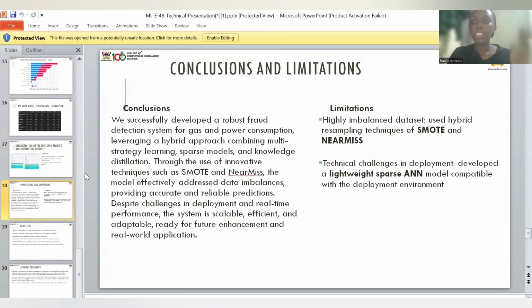So we experienced some challenges, and we had to do deep research on how to handle this data set, and that's where we came up with SMOTE and NearMiss. However, we still have some challenges in real-time deployment and handling extreme class imbalance.